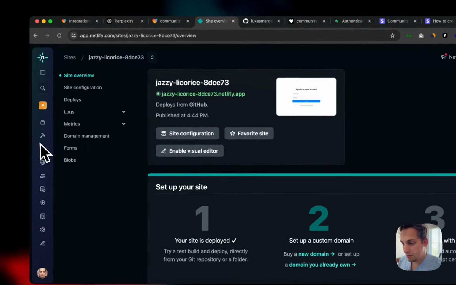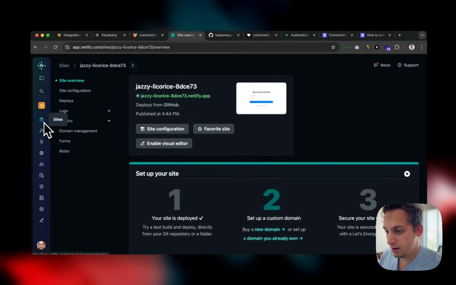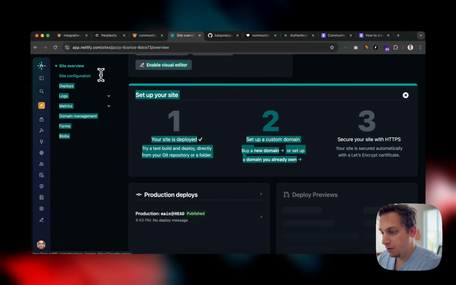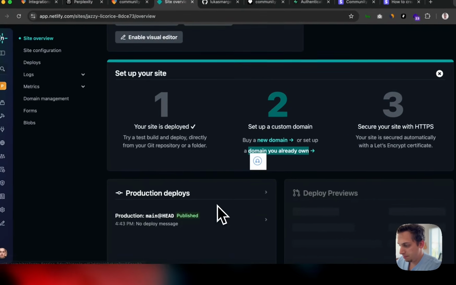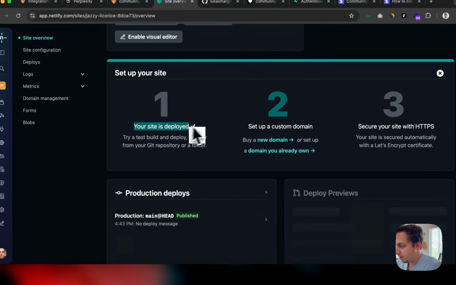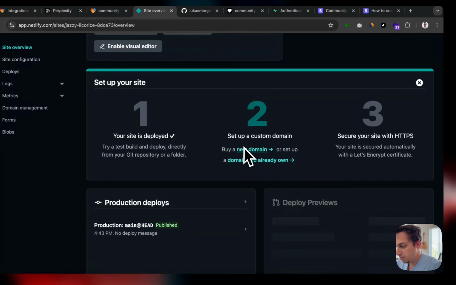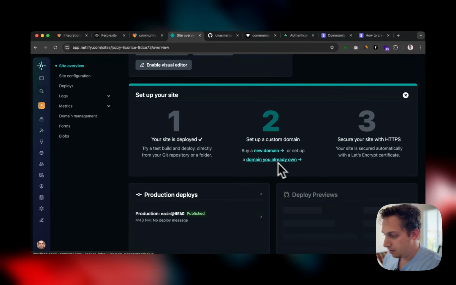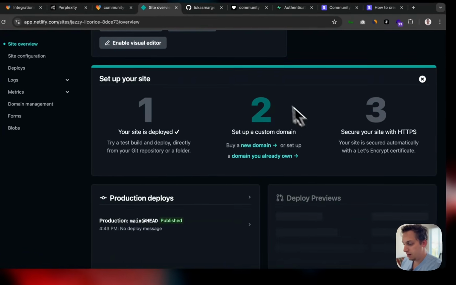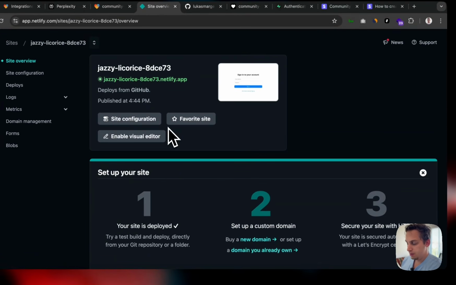And then to add a custom domain, you can also add it here, right? Over here in the site overview, you can see we have this section: your site is deployed, set up a custom domain. You can either buy a new domain here, or if you already have a domain from, let's say, GoDaddy or Namecheap, you can just connect that here. So it's quite a straightforward method.